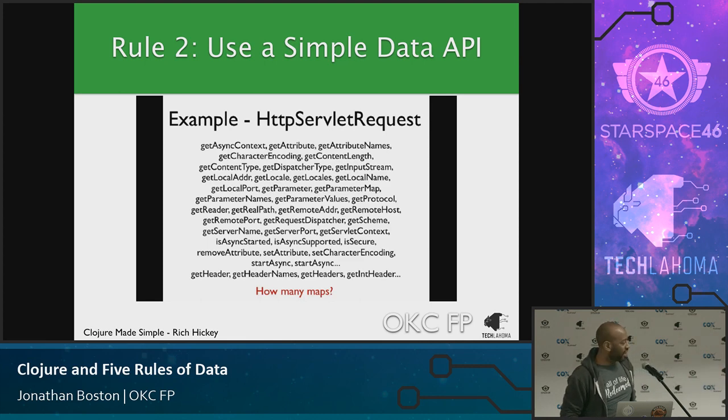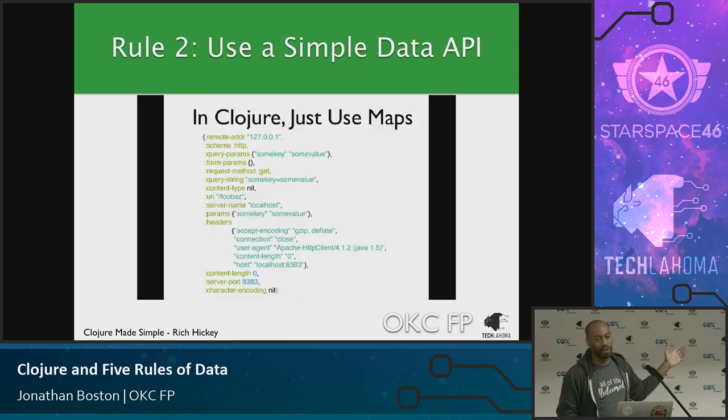And it's not even consistent because you have remove attribute, set attribute, but then you also have set character encoding. Well, why isn't that an attribute? Well, I don't know. And that's why we use Stack Overflow so much, because I have to search to figure out what design decisions you made. I'm not saying it's arbitrary, but you made it based on data that I don't have, and I can't figure out. There's no way for me to look at this and understand why it is the way it is. So if we look at this, really, it's just a map.